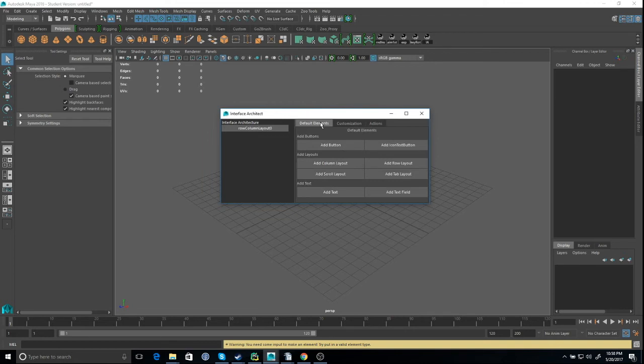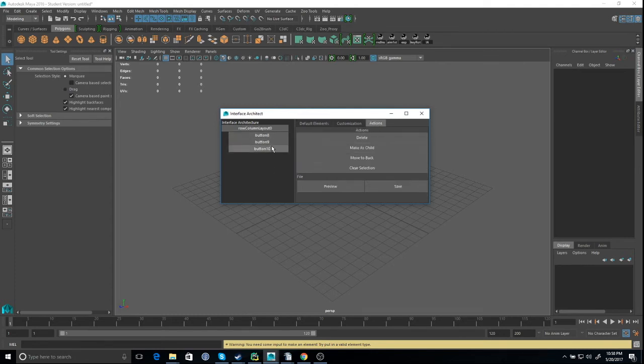All right, now let's do this. Okay, we just added three buttons: 8, 9, 10, right? And then we will demonstrate the function called move to back. What this function does is move whatever the selected element is to the back of its own level, and you can only select one thing at a time. So if I select 8 and move to back, 8 becomes last: 9, 10, 8.